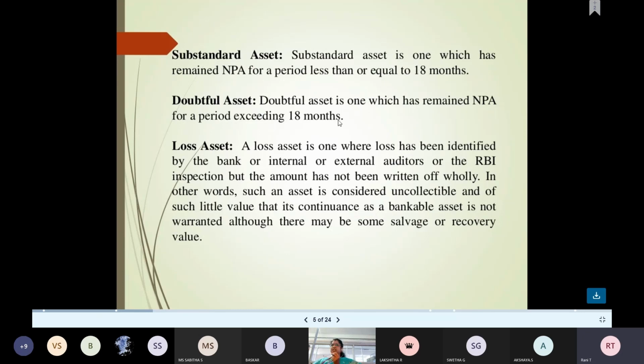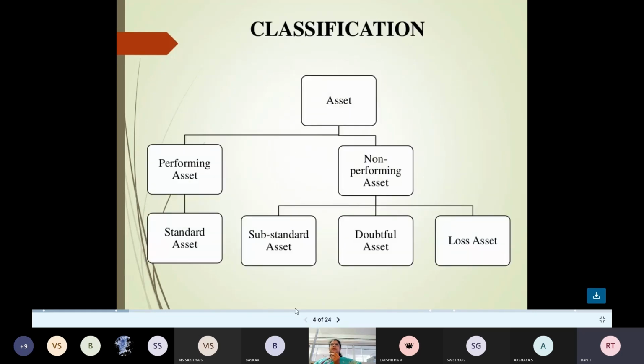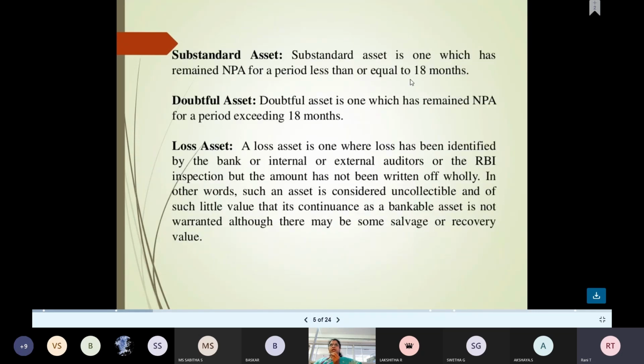So once again, because I'm going to go for the problem, just the theory part. Assets are classified into two headings: performing and non-performing. Performing means standard asset. Non-performing means substandard, doubtful, and loss. For 18 months or less, if the interest and principal are not paid, it becomes substandard.